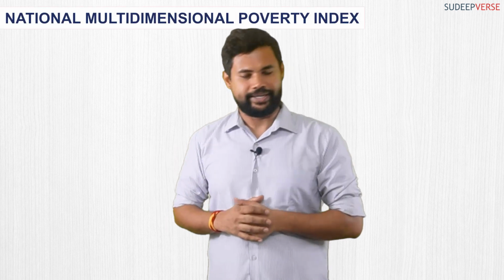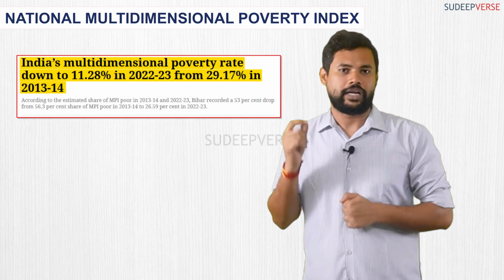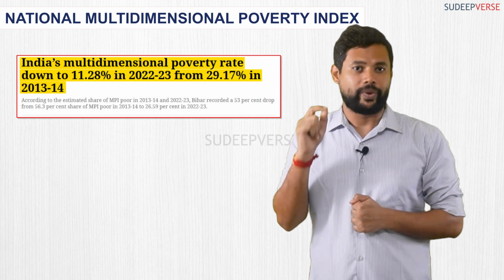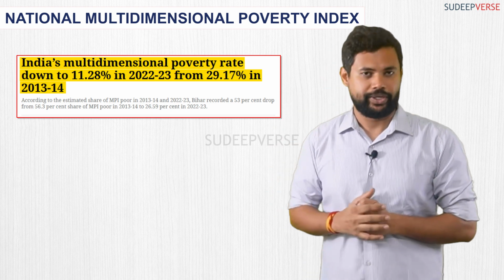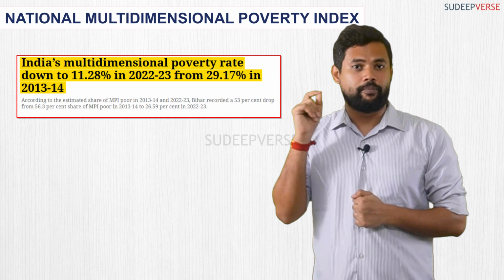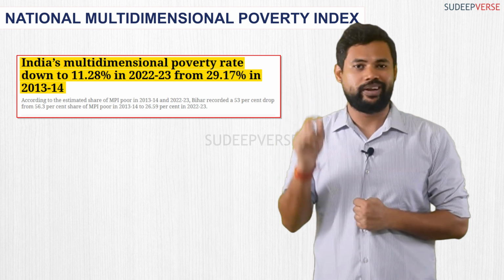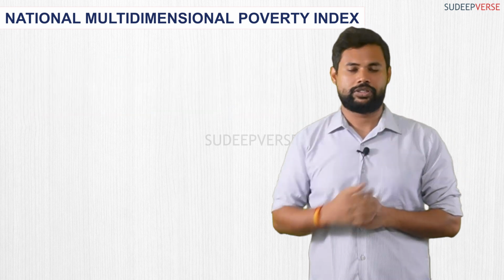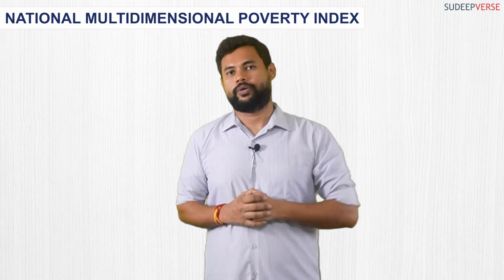Today the issue we will discuss is the National Multidimensional Poverty Index. Recently we heard that, according to this index, we have reduced our head count ratio from 29% in 2013 to almost 11% in 2022. And we have brought almost 24 crore, that is 240 million Indians, out of multidimensional poverty in the last 9 years. Hence, knowing about this report is very important from the Prelims perspective.